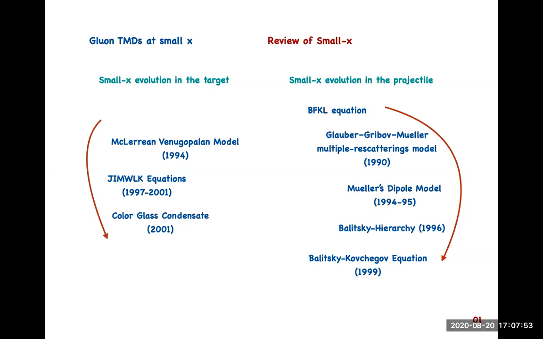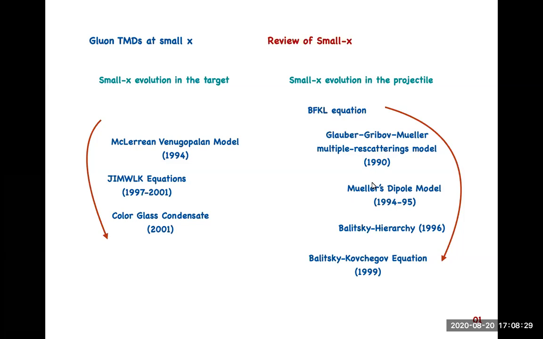So in the study of high energy scattering of a projectile parton and target nucleus, there are basically two avenues to introduce the small x evolution in the theory. It can be introduced either via the wave function of the projectile, that is the parton, or in the wave function of the target nucleus. That gives the two avenues to move to the small x domain. As far as formalism is concerned, these are two, not complementary, equivalent approaches.